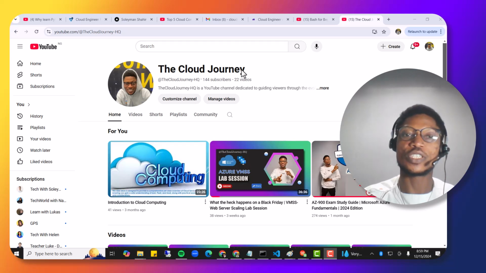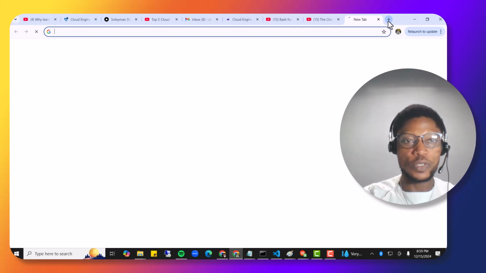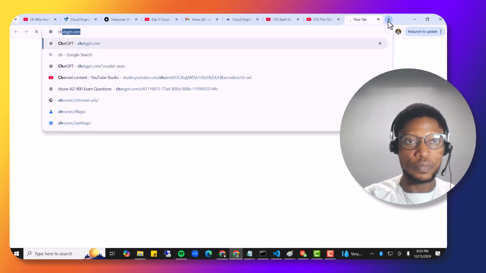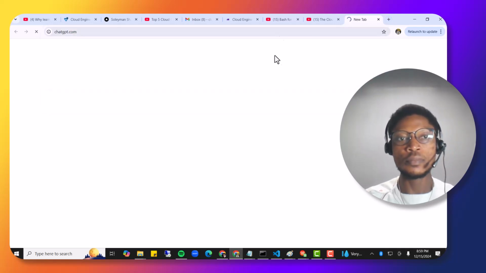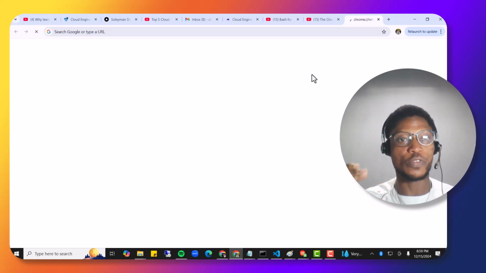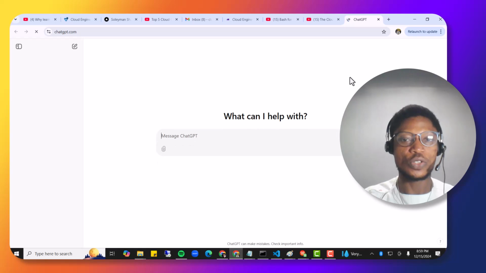So what I'm going to do is I will just come to my tab, then go to the ChatGPT website. So I think it's chatgpt.com. When it opens the website, it may ask you to log in, so you get to keep track of the history of your search. This allows you to keep tab of what is going on based on your previously asked questions. ChatGPT helps you to document all those past prompts you must have given it. So I think it's very good you sign up instead of just using it without your details on it.